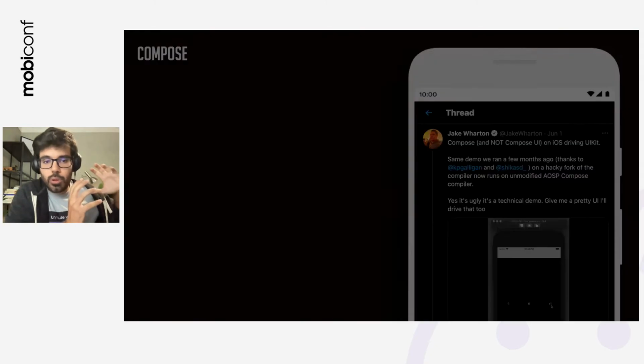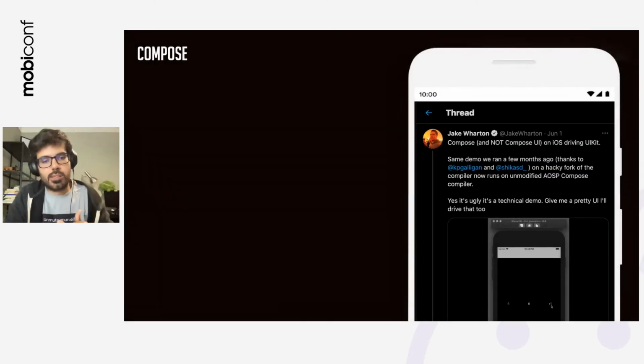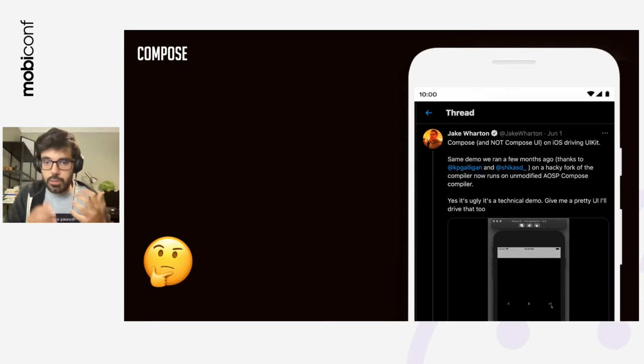We've been talking about Compose, and then there was a tweet by Jake Wharton that made me think, because I never thought about this before, but it's true. Jake was building an internal project at Square for iOS that used Compose. And of course, a lot of people were asking, but is there Compose for iOS? What does this mean? He was just making an internal POC, but truth be told, there's more to Compose than we already know.